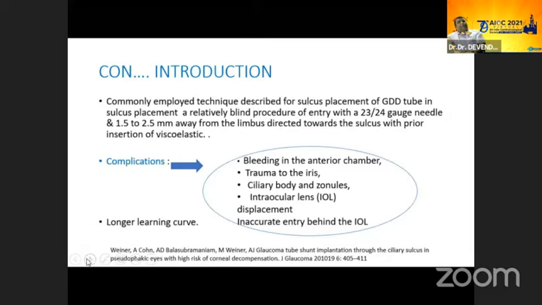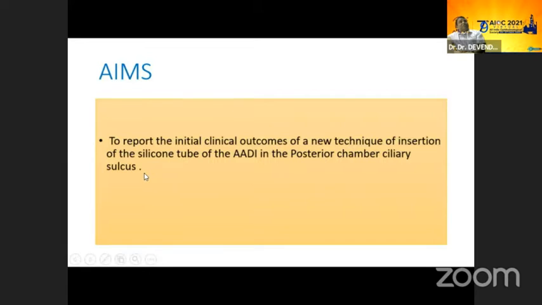The commonly employed technique describes ciliary sulcus placement of the GDD tube. It is a relatively blind procedure with entry of a 23-gauge needle, and that leads to complications like bleeding in the anterior chamber, trauma to the iris, ciliary body, zonules, and intraocular lens displacement, and it may lead to inaccurate entry behind the PCIOL and maybe PC rupture also. And it has a very long learning curve. So the aim of our study is to report the initial clinical outcome of a new technique of insertion of the silicone tube into the ciliary sulcus.